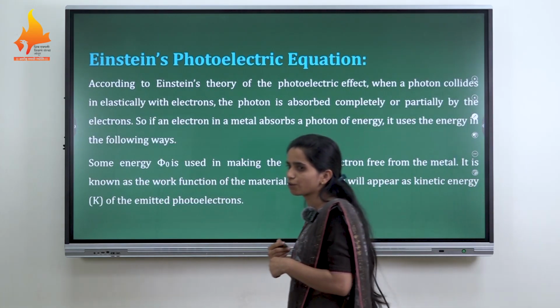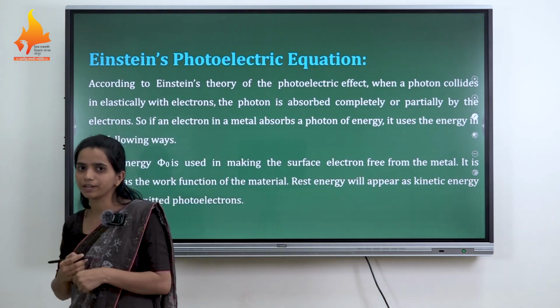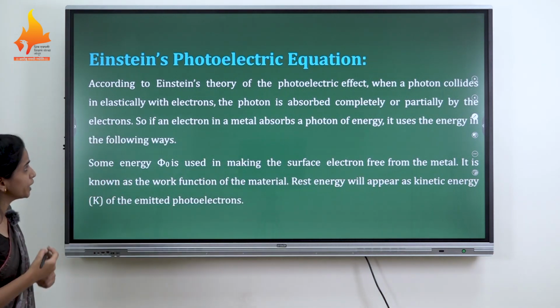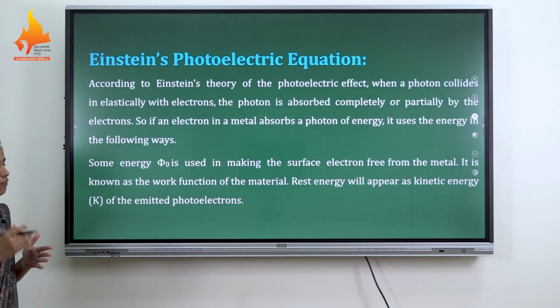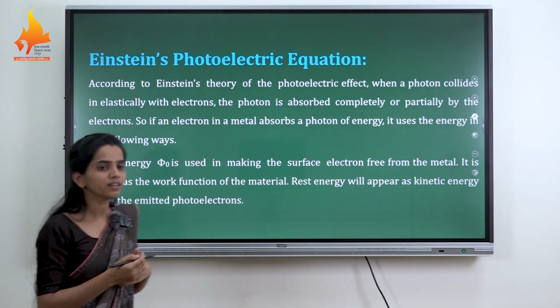Now, the Einstein photoelectric equation. According to Einstein's theory of the photoelectric effect, a photon collides with the electron.